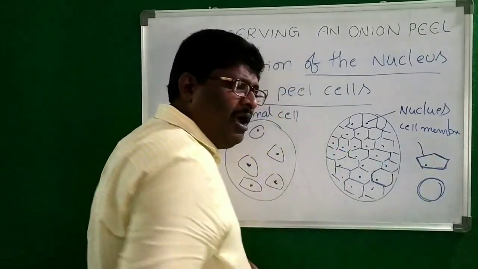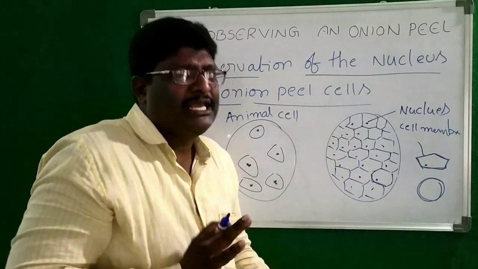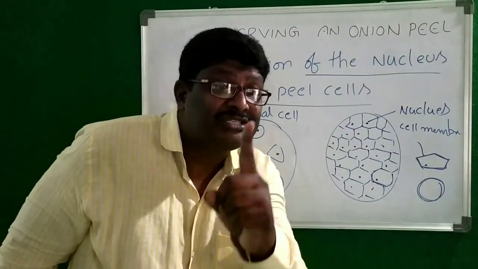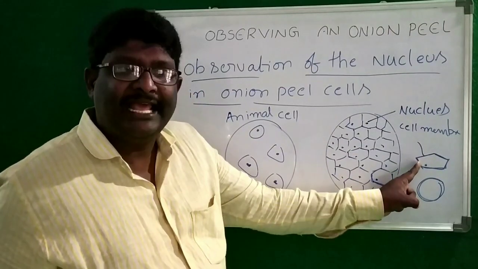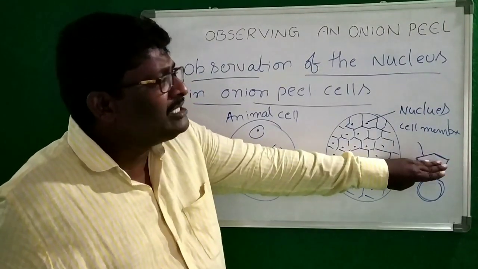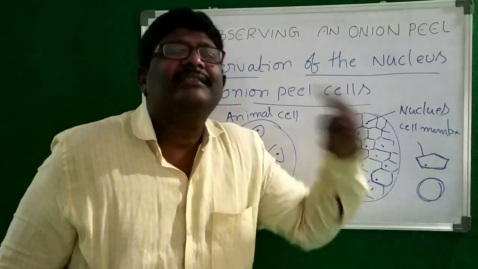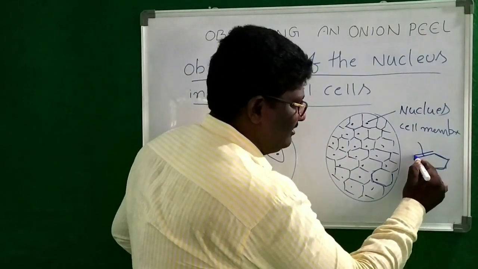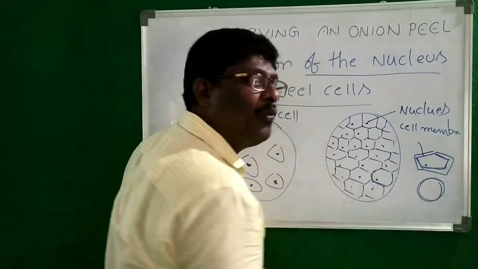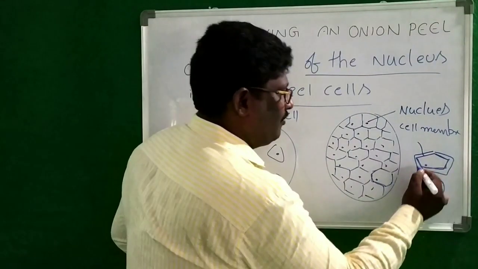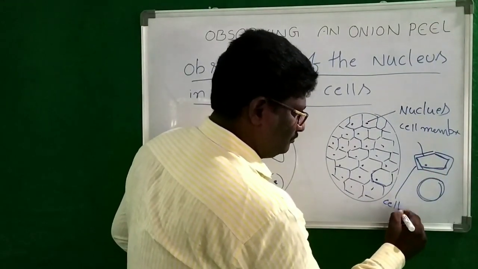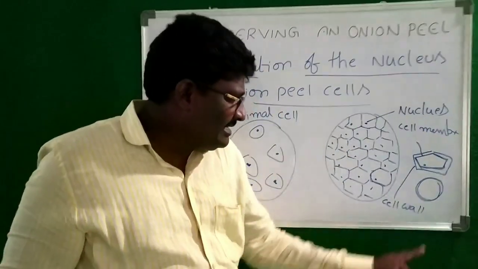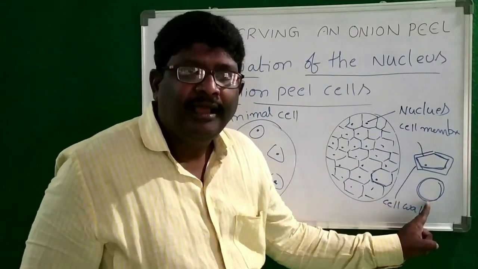This is our cell membrane. Both cells are covered with the cell membrane. Do you know the extra layer we have to see on the plant cell? It means above the cell membrane, there is another structure we have to see in the plant cell. That is called cell wall. But the cell wall we can't see on the animal cell.